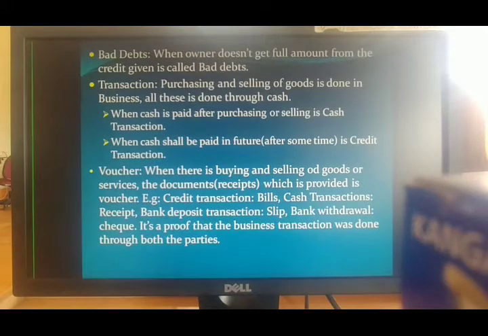If you are a retailer and you are taking goods on credit mode from your wholesaler, or giving credit to your customer. Got the difference? Wholesaler, retailer and the customer. I am selling things to the customer on credit mode.